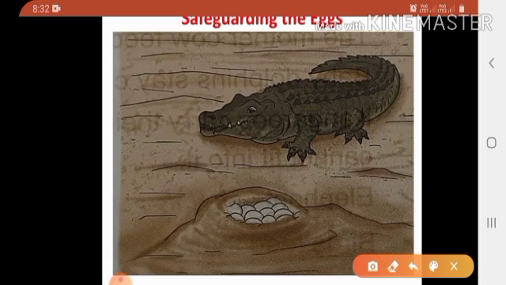While, see in picture, children, crocodiles dig shallow pits near the sandy river banks to lay their eggs. This is called safeguarding the eggs. Clear, children? Okay.